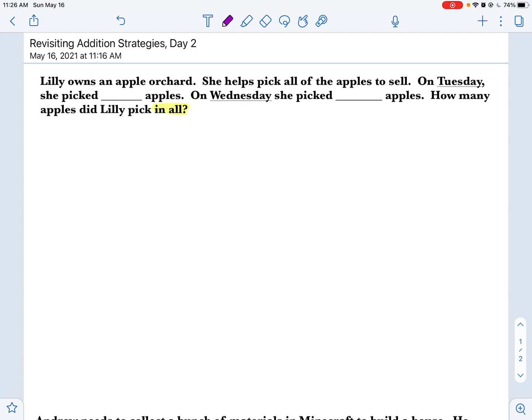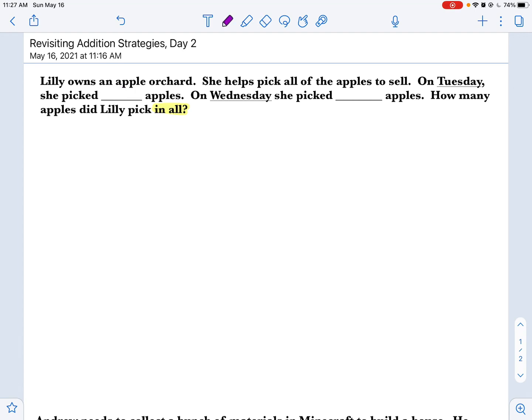Third graders, it needs to be a 3-digit and 3-digit word problem. So you need to pick 3-digit numbers. Fourth graders, you can pick 3-digit numbers or more, okay? So you've got to have higher numbers, 3 digits or more, and you have to make sure it's challenging. So if I want to pick two 3-digit numbers, even something like 250 plus 150, that's not challenging enough. I know you can do that mentally, so I want you to make sure you make it challenging.